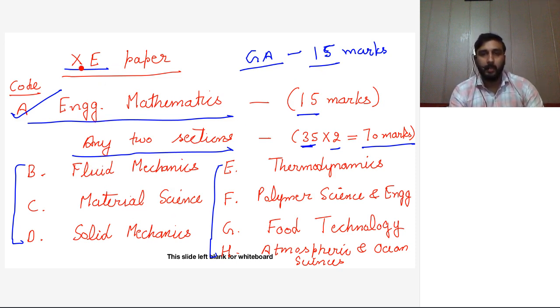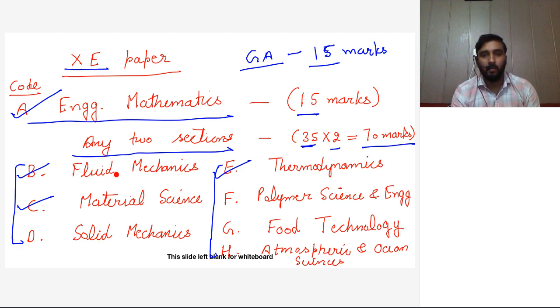Metallurgy students can appear for this paper. They can choose it as the second option because among these sections, they study thermodynamics, material science and fluid mechanics in metallurgy. Students can choose any two sections in which they are comfortable. जिसमें भी आप comfortable हो, you can choose any two sections.